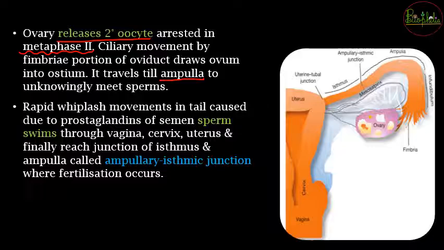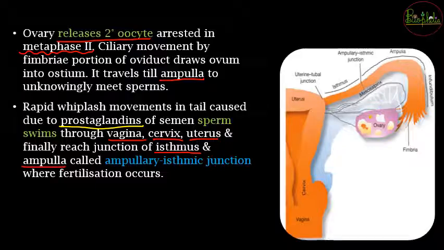Now after capacitation, the sperms have started to swim through the vagina, cervix, uterus, and finally they have reached the junction of the isthmus and ampulla. Why was this rapid whiplash movement possible? Because of the prostaglandins present in the semen, from the secretions of the seminal glands.